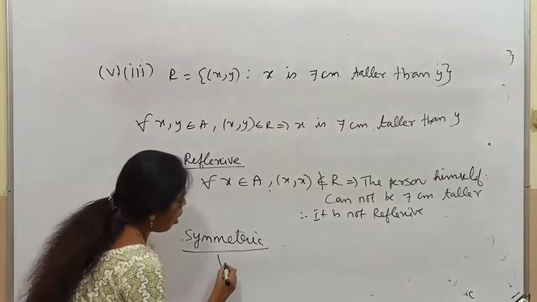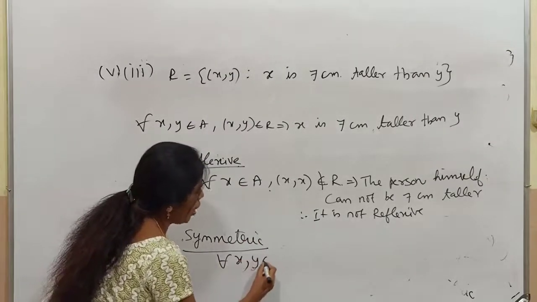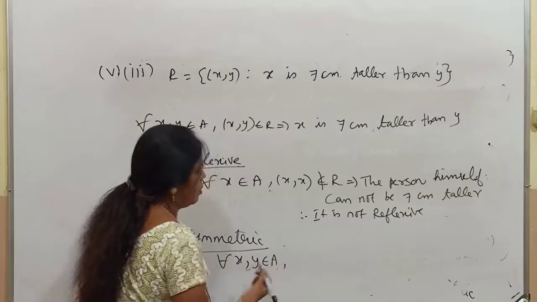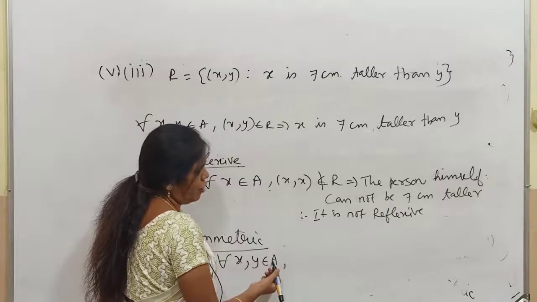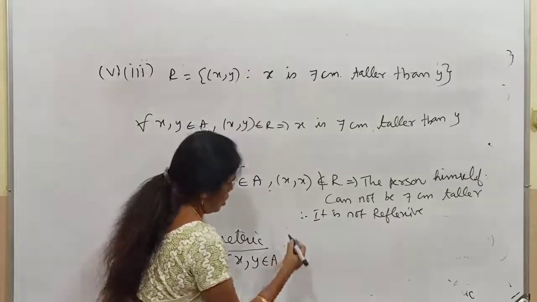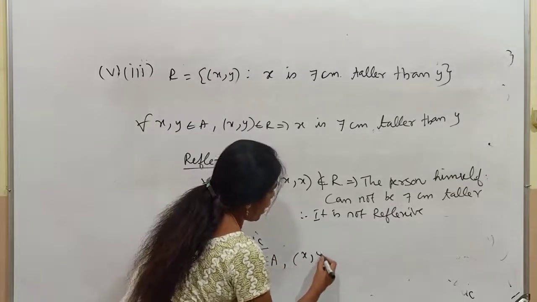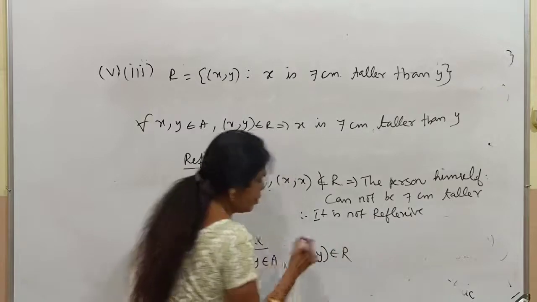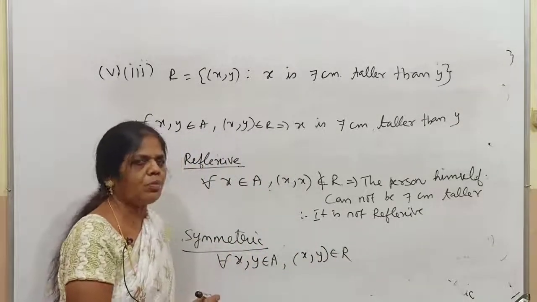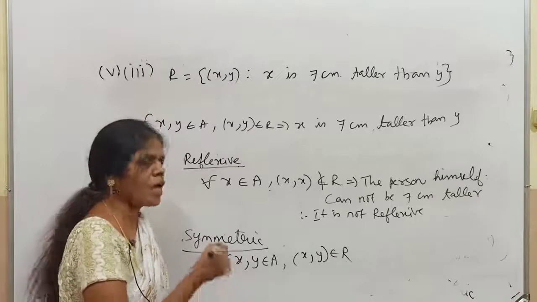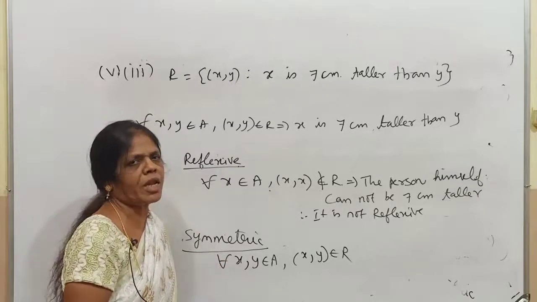For all x, y belongs to the set A. Set A is the set of human beings living in the town. So now (x, y) belongs to R. This is given. This is the condition that we have to take. From this we have to check whether (y, x) belongs to R.